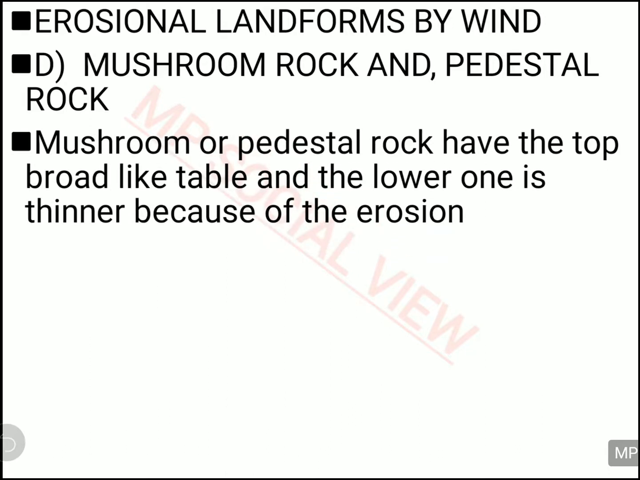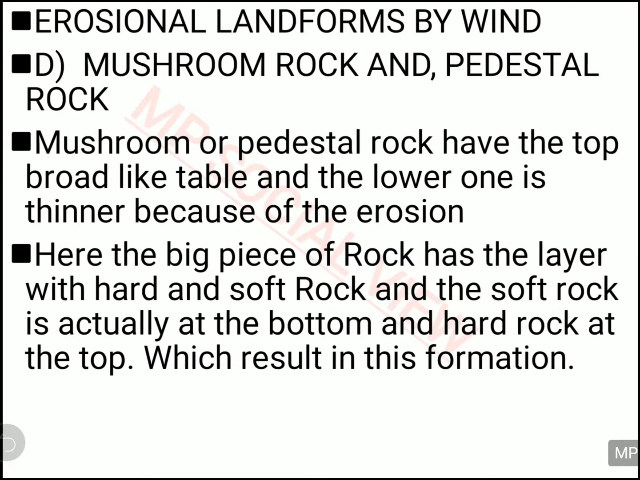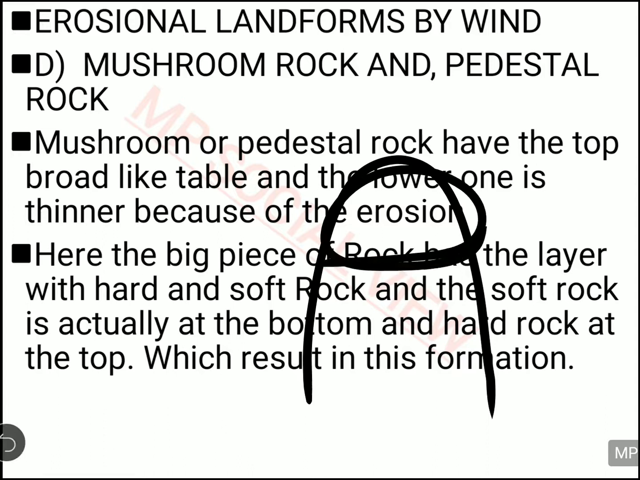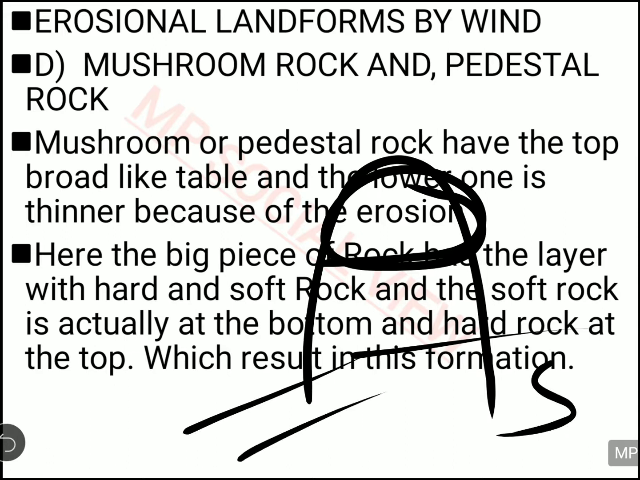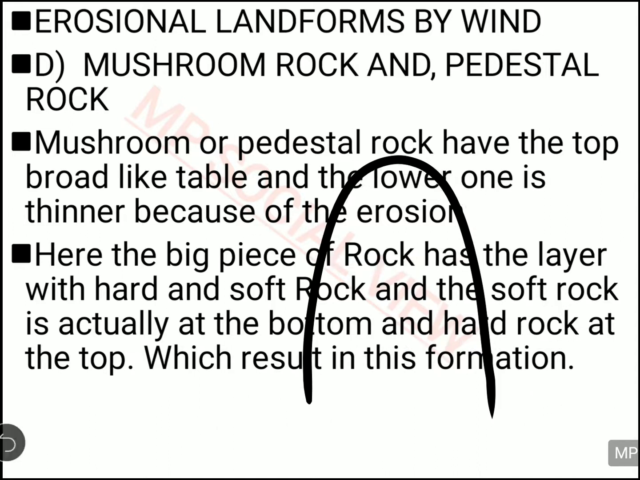But apart from this, you also find the mushroom rock or the pedestal rock in that area. What is mushroom rock? It is a rock in the shape of a mushroom. How is it formed? Suppose this rock is made up of hard material on the top and soft material at the bottom. So when the erosion work goes on, this side will get eroded first, and this side will be eroded later on. And so the rock will take the shape of a mushroom or a pedestal rock.